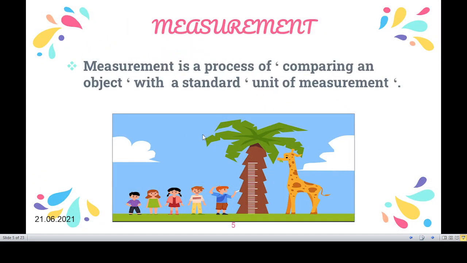Measurement. What do you mean by measurement? Measurement is a process of comparing an object with a standard unit of measurement. Here one boy is measuring his height. You know, the giraffe is so tall. So we have to take any one object and compare it with the standard unit of measurement.